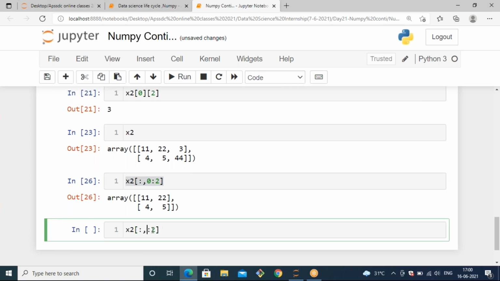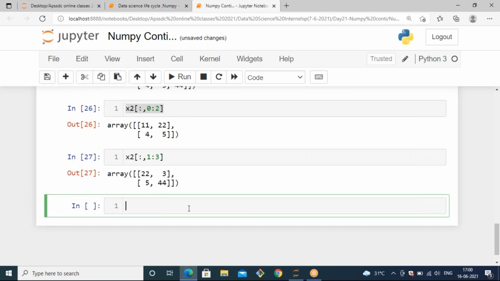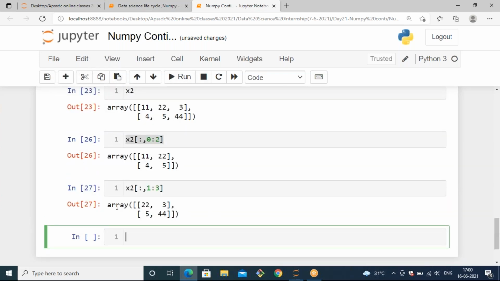So for the first column, the index is 1, and for the second column we need to pass one more index, because the end value is excluded. So that you will include the first column and the second column as well. Now you will get the second column and first column as a result.